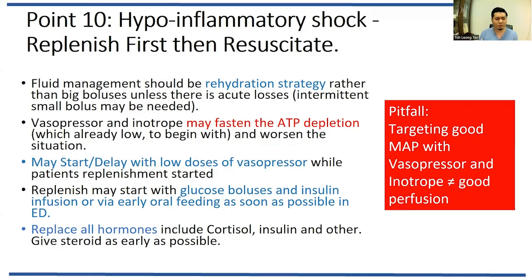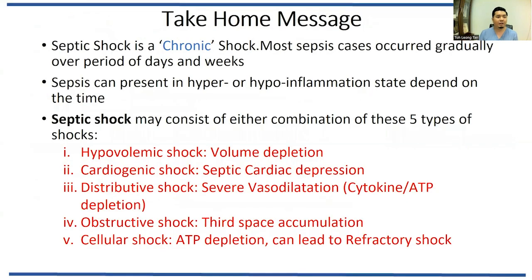So remember, a good MAP for this type of patient doesn't mean a good perfusion, because of the vasoplegia due to lack of ATP rather than vasodilatation. So the take-home message: sepsis may be a chronic shock, and it doesn't mimic the classical shock model. Sepsis can present in a biphasic way, hyperinflammation and hypoinflammation, which is important because when you can differentiate these two, the definitive treatment will be different.